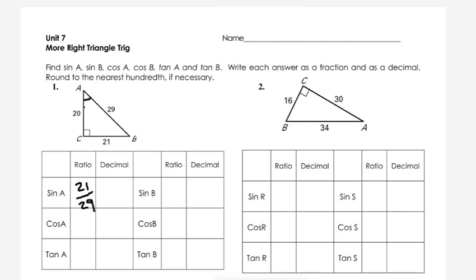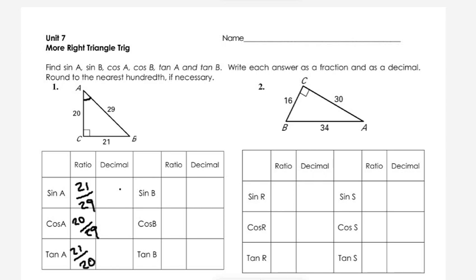The adjacent side is 20. So cos A will be 20 over the hypotenuse, 29. Tan A is opposite over adjacent. 21 is the opposite side and the adjacent side is 20. So that is tan A.